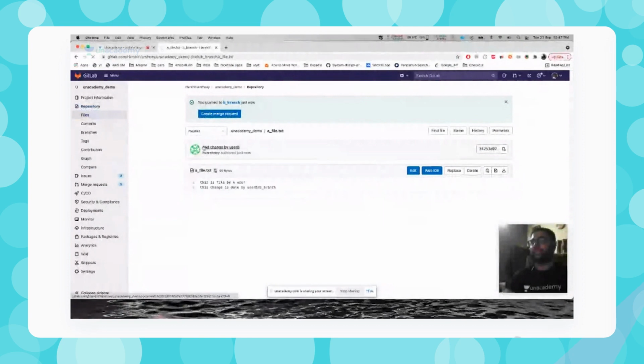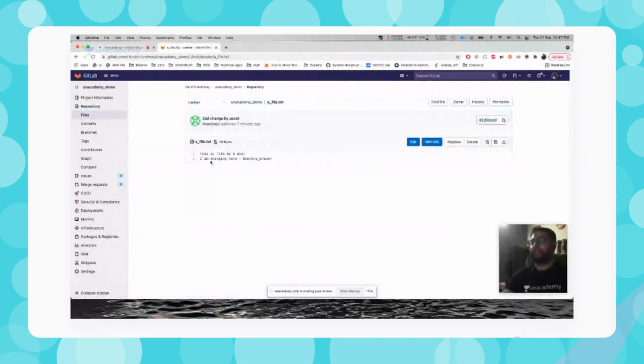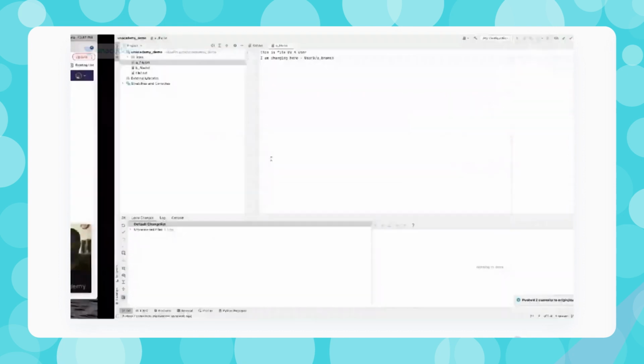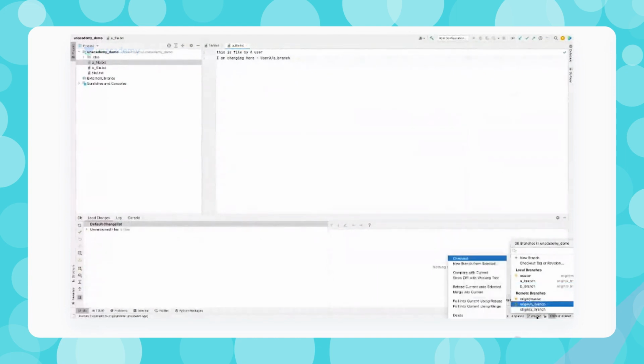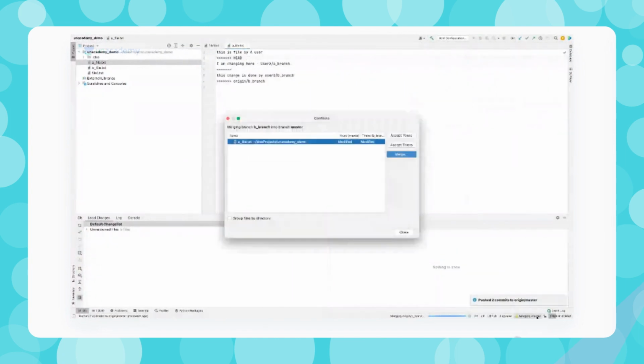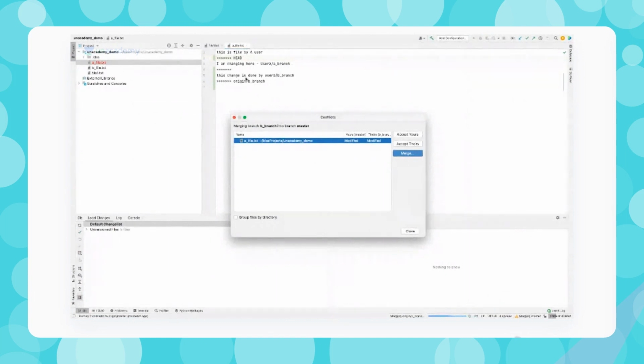If I come to this master branch, master now contains the changes of user A. Now let's say I want to merge branch B into the master as well. If I say merge this into the current, you can see it's giving me conflicts. Head is over here, so basically my master is here, and it's saying I have some changes from branch A, and these changes are coming from branch B. And now I need to tell it which changes I want to take. So I'll say, okay, merge this.